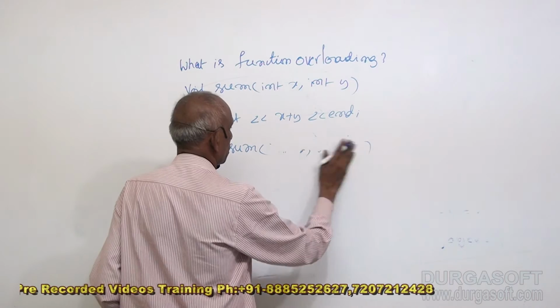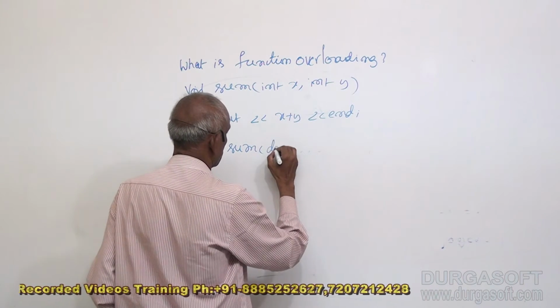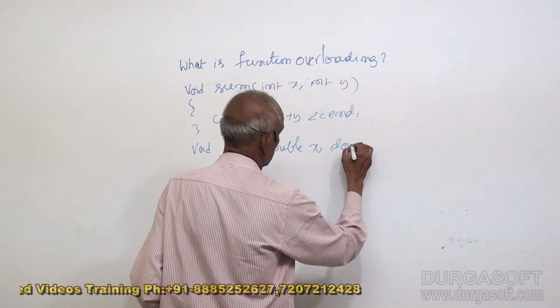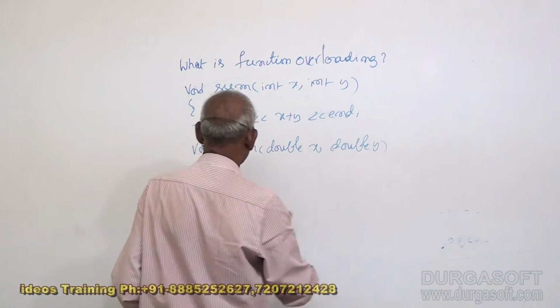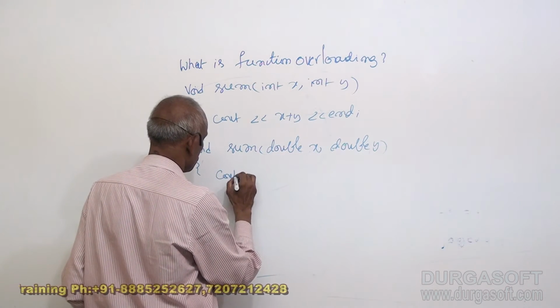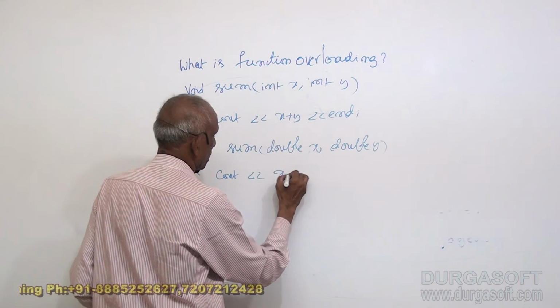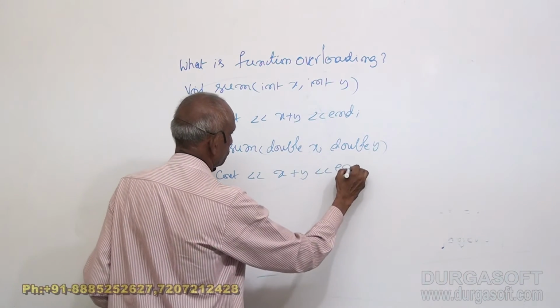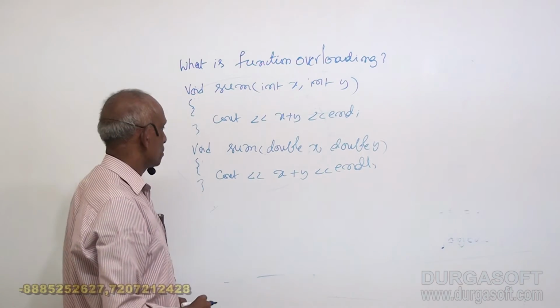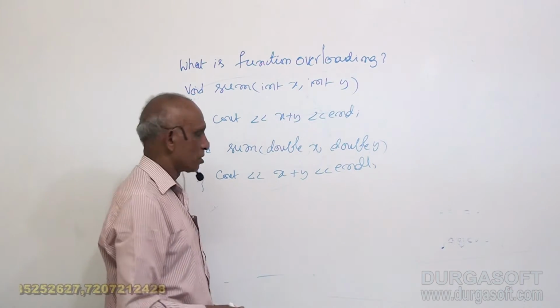Okay, let's put two different things. Double x, double y, x plus y. This function adds integers, this function adds double numbers.